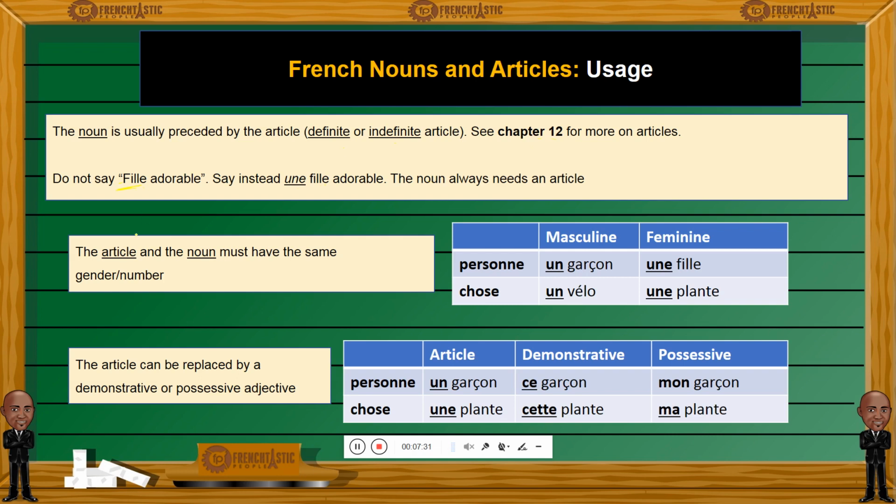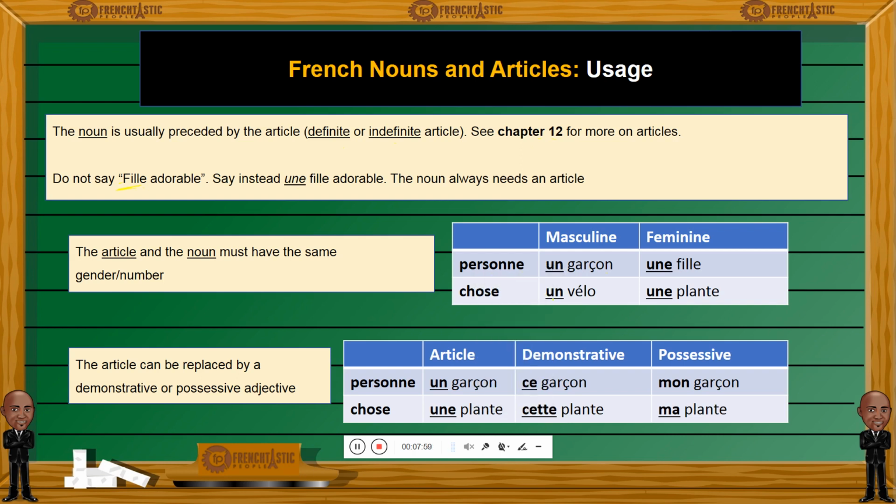Now, like we said before, the article and the noun share the same gender and number. Okay, so here we have nouns representing a person. If I say un garçon, a boy, so garçon is a noun representing a person. Une fille, a girl representing a person. Un vélo, a thing, une chose. And this is a masculine gender, un, because the article here is masculine.